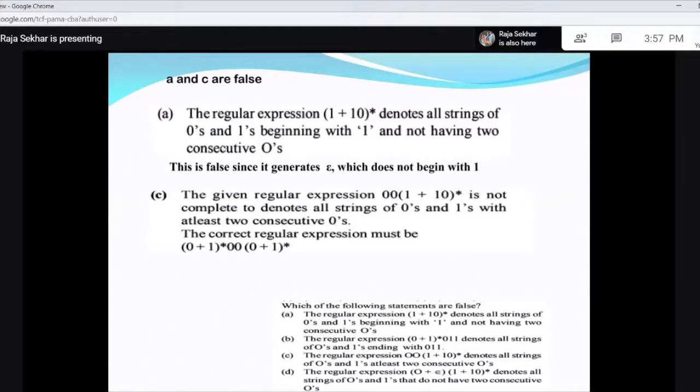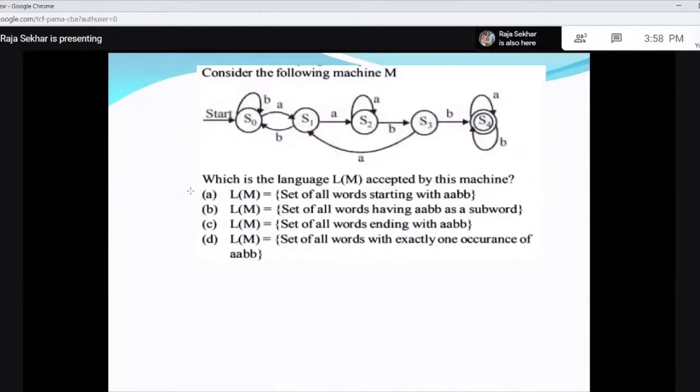A is also false. The regular expression denotes all strings beginning with 1 and not having two consecutive ones. So epsilon is there, right? So A is also false. So you can go for A or C. Next, consider the following machine M.